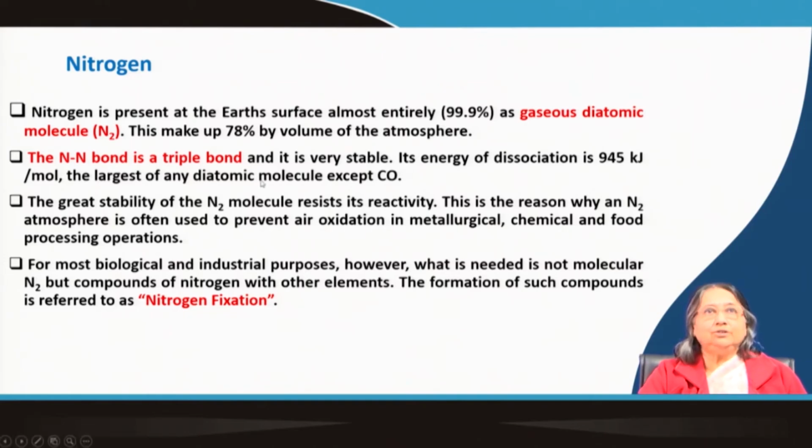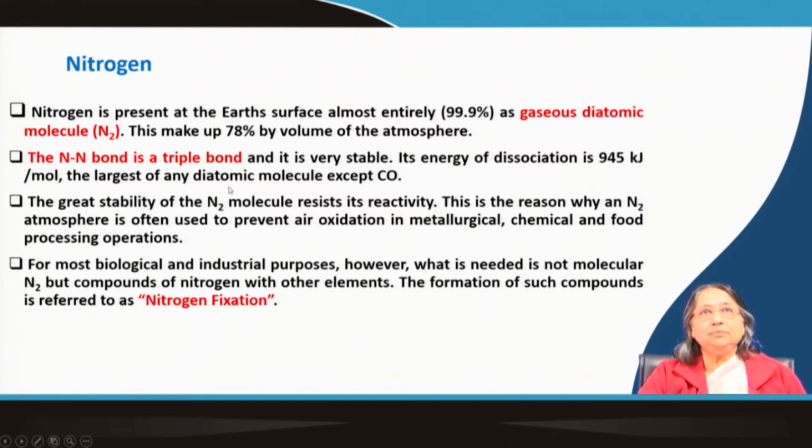Actually, the nitrogen bond is a triple bond, and many people call it just nitrogen, but most appropriately it should be called dinitrogen. We all know that it is a very stable molecule and the energy of dissociation is very high, 945 kilojoule per mole.